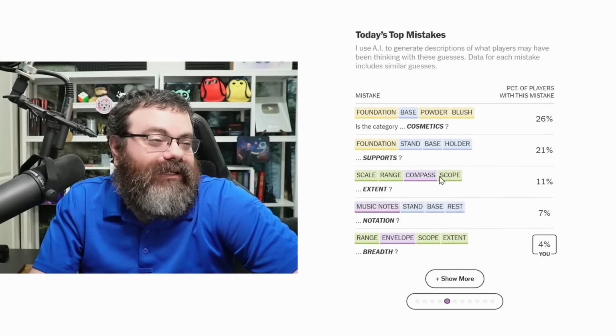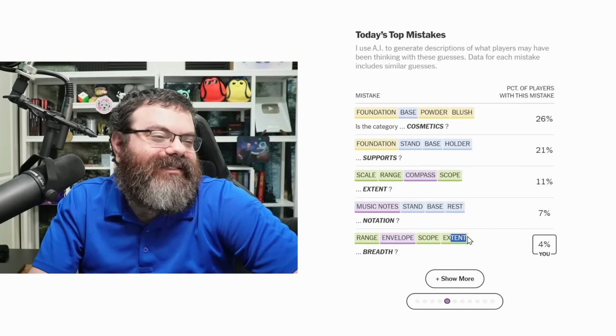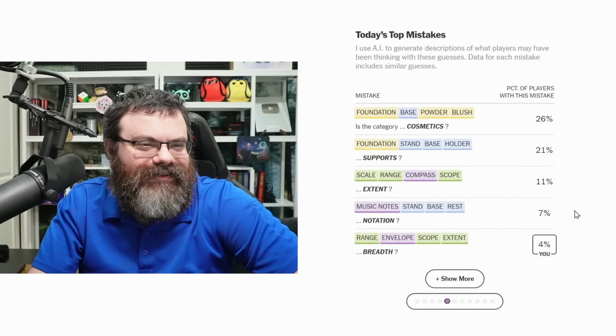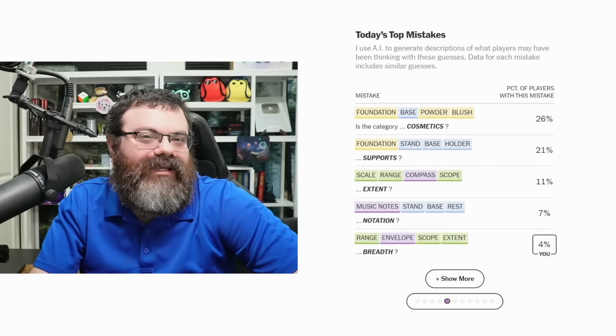Putting compass in with the extent category. Only 4% put envelope in with the extent category, but it agrees that it could just mean breadth there. It's interesting. It names it extent unless extent is in it. Then it has to name it breadth. That's pretty funny. Then music notes: stand, bass, rest. Just trying to think about maybe playing what you need when you're playing music.